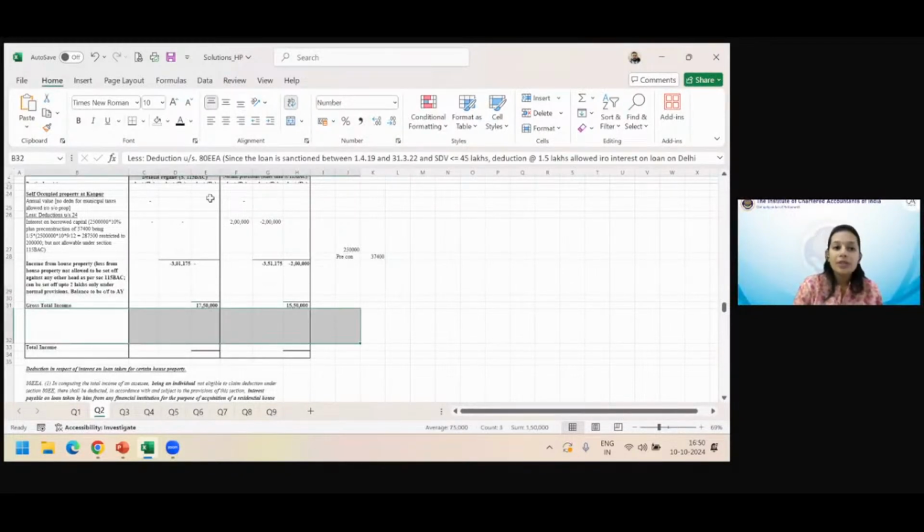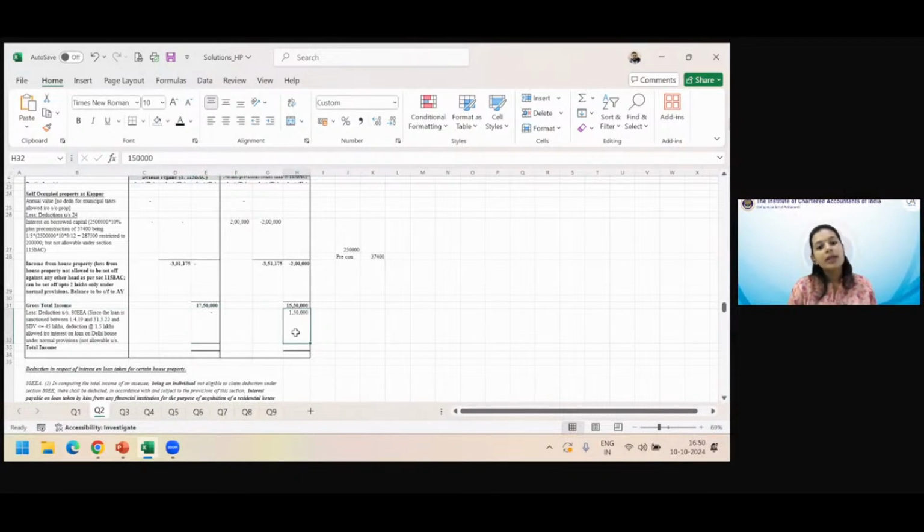After that we give the Chapter 6 deduction 80EE, which we calculated above. So we are not giving anything under the default regime, you already know, but 1.5 lakhs is allowable and we assume it is the unexhausted limit and we have already reduced it from the 24B calculation, so now at least you give it to him, and therefore we come to the total income, which is further reduced in the optional regime to 14 lakhs. In this case, if you are told to tell this person who has salary income and house property income, assume he has only these two sources of income, which regime he should choose, your answer will be, please go for the optional regime because tax liability is lower under this regime in this year. Please shift out of the default tax regime.